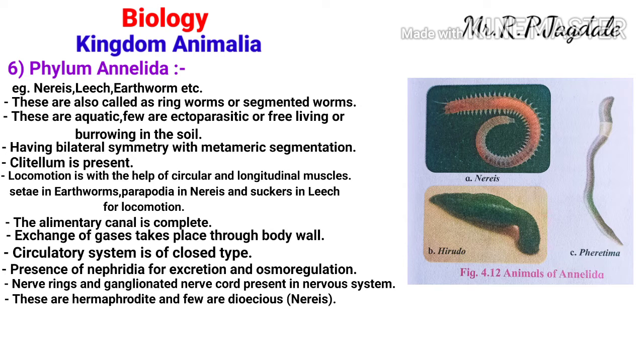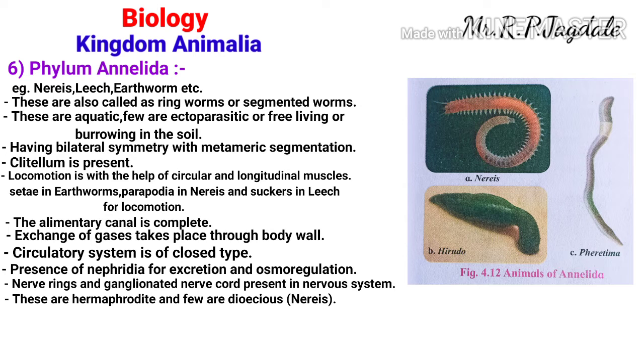They may be ectoparasites, they may be free living, and they may be burrowing in the soil. Body symmetry is bilateral and metamerically segmented. Locomotion is with the help of circular and longitudinal muscles. Different organs are present for locomotion: setae in earthworm, parapodia in Nereis, suckers in the leech.